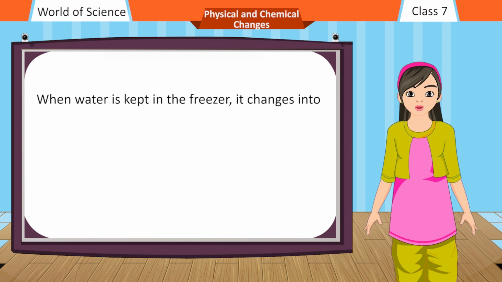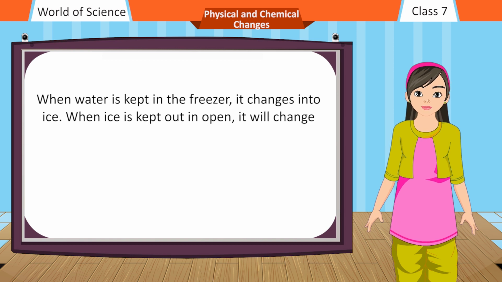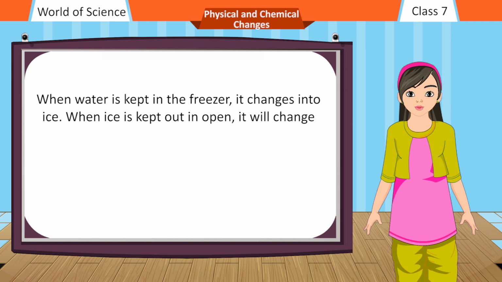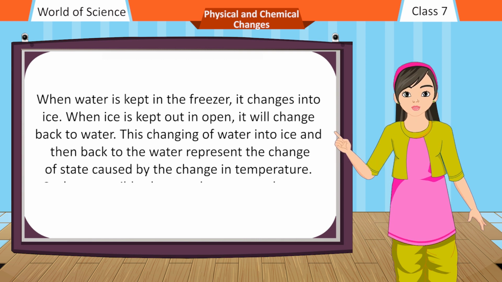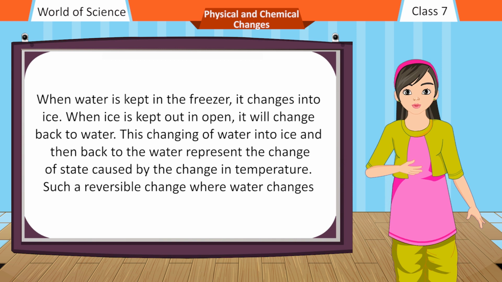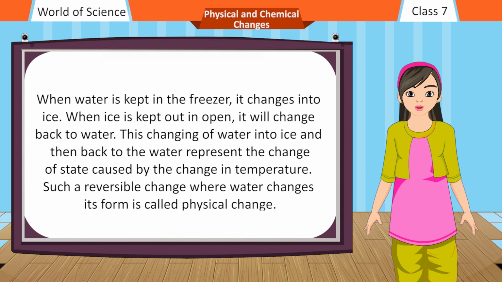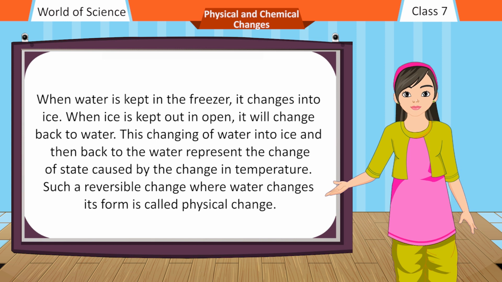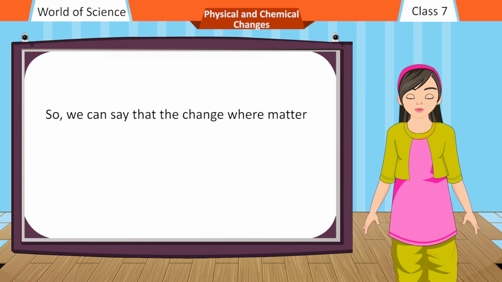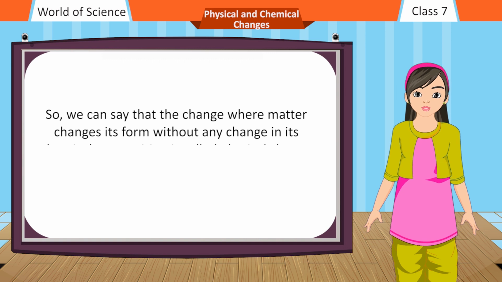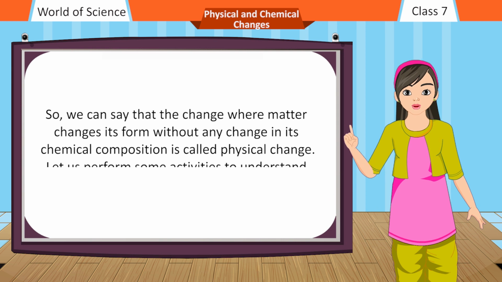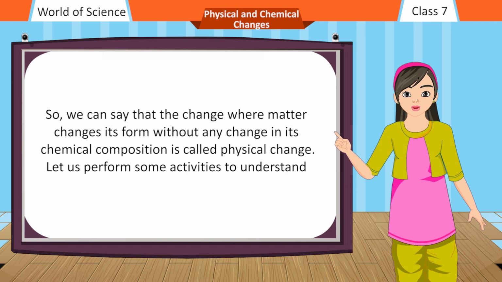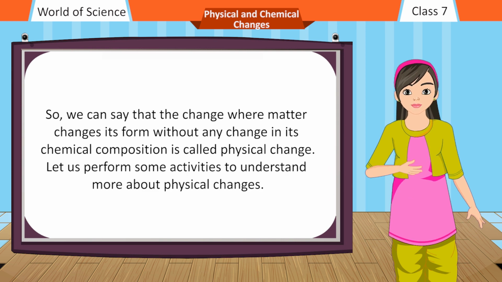When water is kept in the freezer, it changes into ice. When ice is kept out and open, it will change back to water. This changing of water into ice and then back to the water represents the change of state caused by the change in temperature. Such a reversible change where water changes its form is called physical change. So, we can say that the change where matter changes its form without any change in its chemical composition is called physical change. Let us perform some activities to understand more about physical changes.